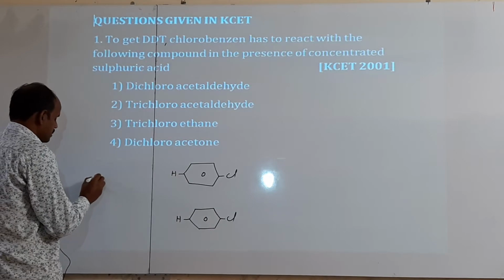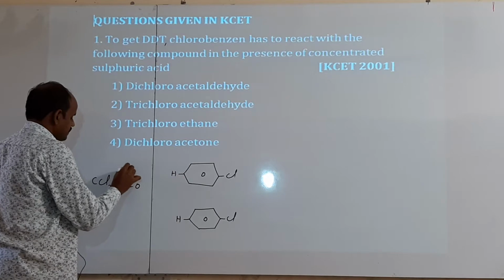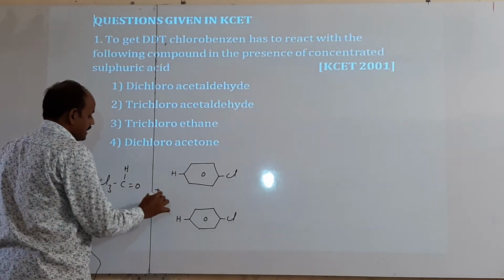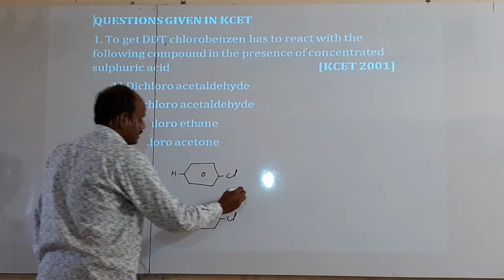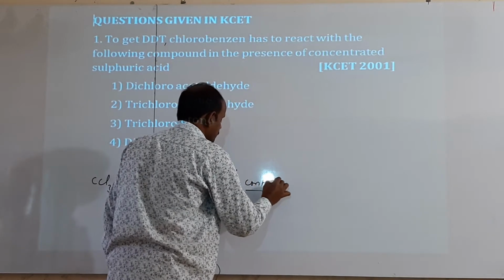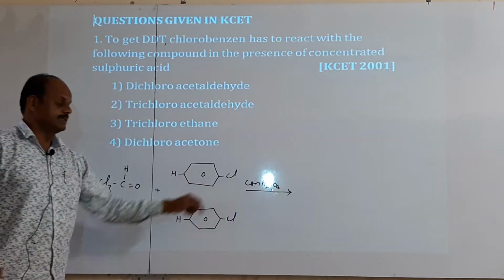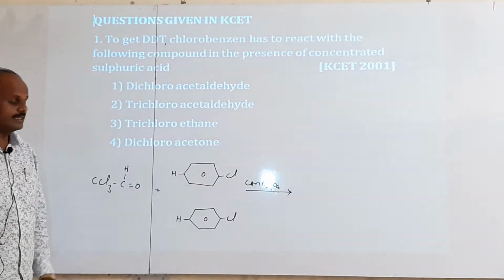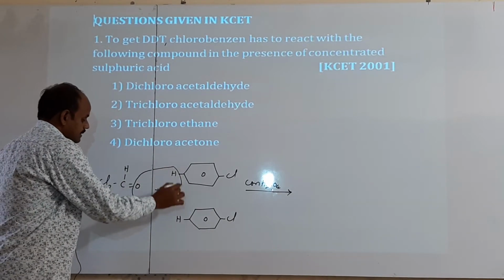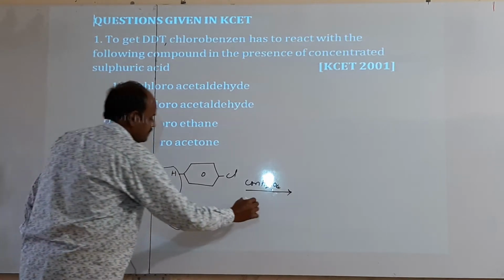Now, if you take trichloroacetaldehyde, it is the trichloroacetaldehyde. When this reacts with chlorobenzene in the presence of concentrated sulfuric acid. Concentrated sulfuric acid acts as a dehydrating reagent. What is that? Dehydrating reagent means it removes the water molecule like this. Then H2O is removed.